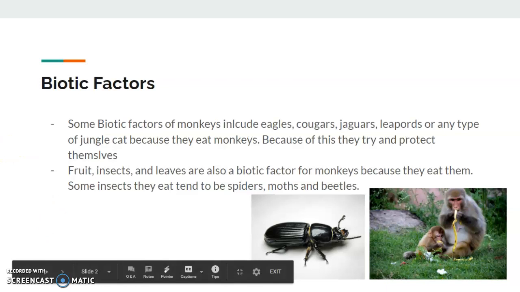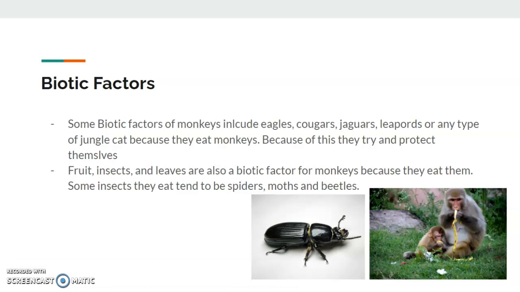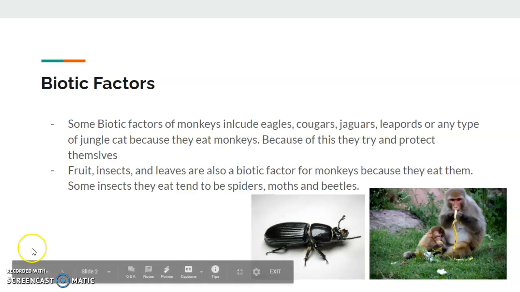Fruits, insects, and leaves are also a biotic factor for monkeys because they eat them and they need the food they eat to survive. Some insects they eat tend to be spiders, moths, and beetles. These pictures below show a monkey eating one type of fruit that they eat. It is commonly known that they eat bananas, and beetles are another insect that they eat.